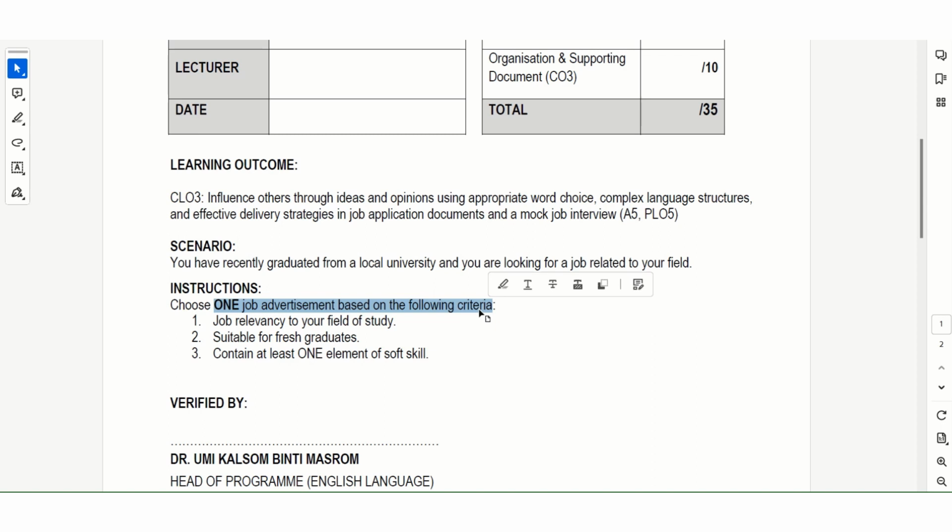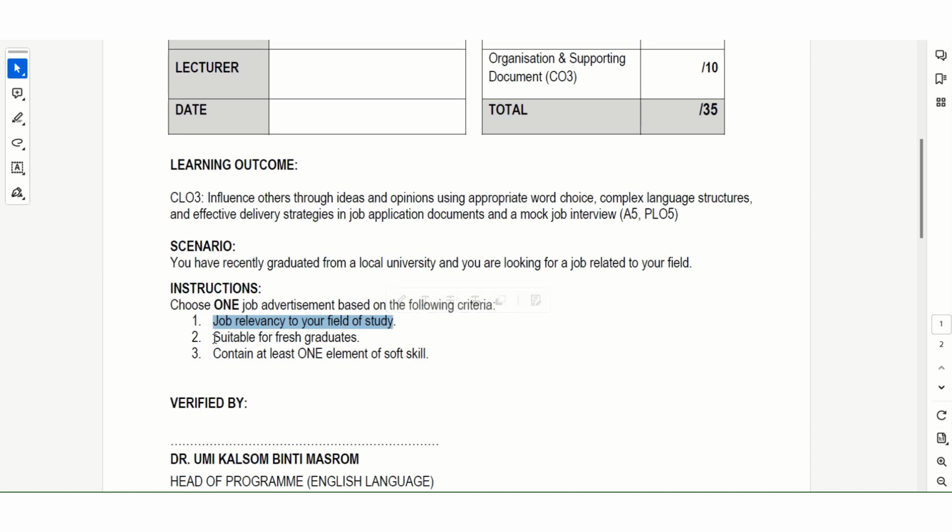The job advertisement must consist, number one, it is relevant to your field of study. So if your major is in manufacturing, for example, you have to go and find the job advertisement that suits your qualification. Or if your major is in welding, then you have to choose the job advertisement that suits your qualification as well.